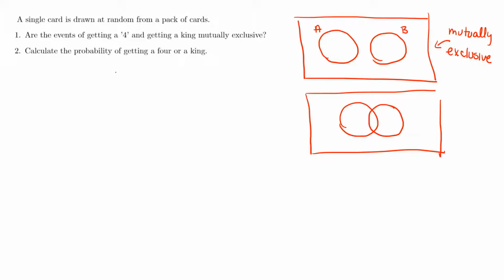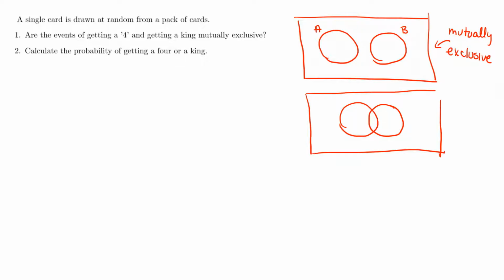So the question today is saying a single card is drawn at random from a pack of cards. Are the events of getting a 4 and getting a king mutually exclusive? Well, if we think about it, guys, there is no possible way to get a 4 and a king at the same time. There is not one card that is a 4 and a king. You could get a 4 that is a red, or you could get a king that is a black. So those two events wouldn't be mutually exclusive.